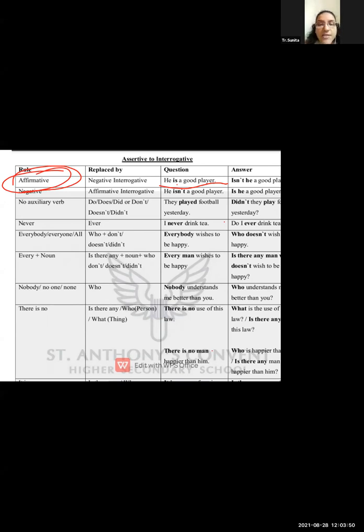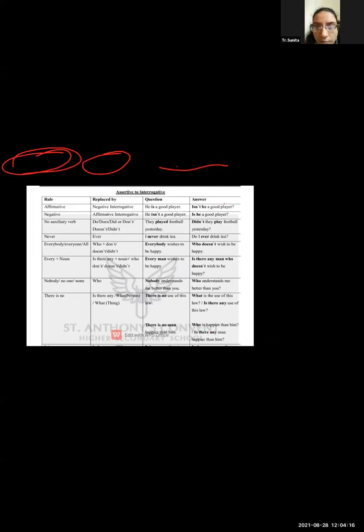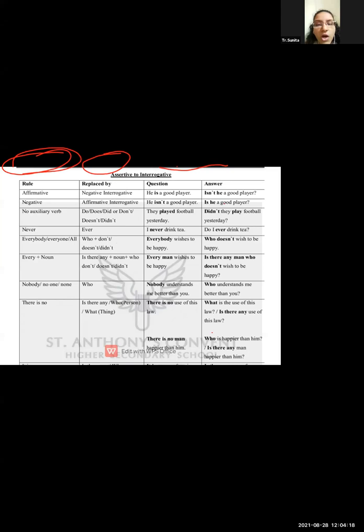Now, this sentence we have to convert into interrogative. But just a simple interrogative? No, we will use negative interrogative. So when we are trying to convert it into negative interrogative, we have to write in this way: Isn't he a good player? See here. Question mark. That means you are asking a question, but the sentence shows the negative.